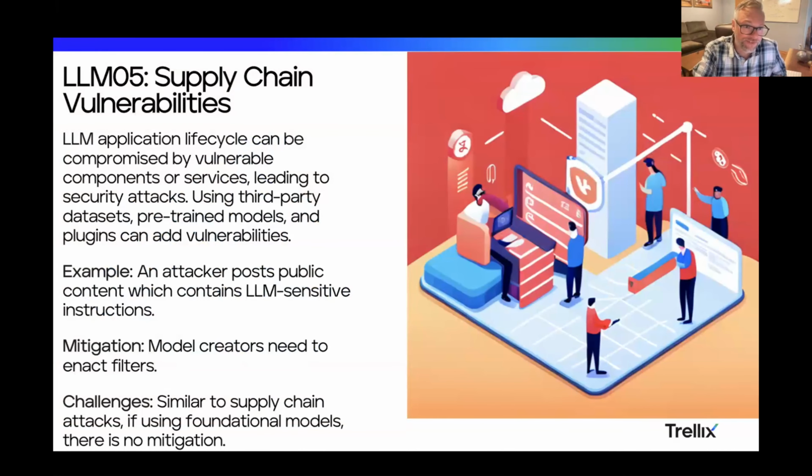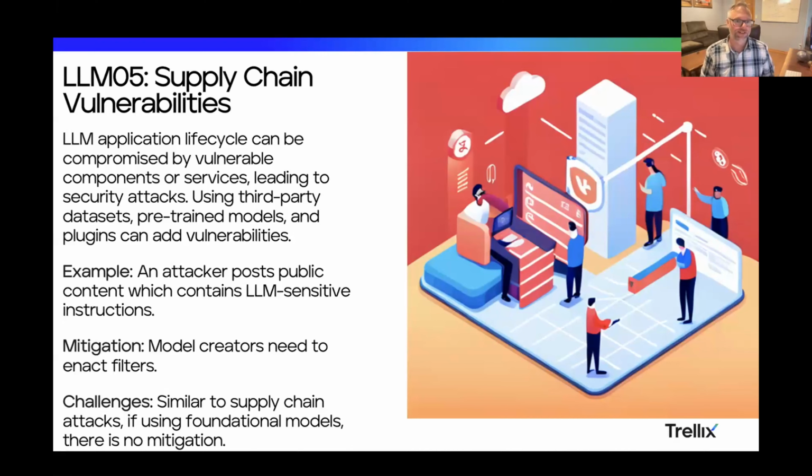All right, number 5, supply chain vulnerabilities. And I guess that's a supply chain. There's a lot going on in this picture. I thought that was pretty interesting. So apparently it thinks something in there is a vulnerability, but it certainly looks like a supply chain at some level. So certainly people handing things off and working together.